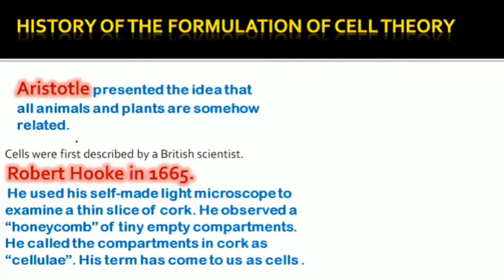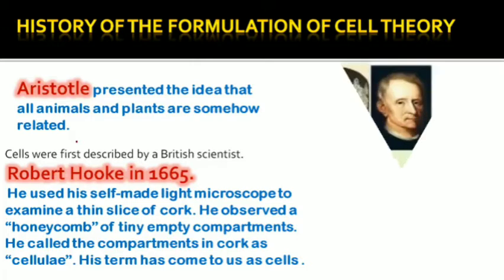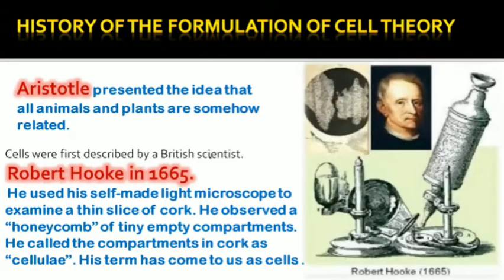The first main discovery was given by the British scientist Robert Hooke in 1665, who discovered the cell first. He made his own microscope, and through this microscope, he observed a cork or piece of wood. Cork is actually the stopper of a bottle which was used in older times, and because it is made up of wood, wood comes from the plant.